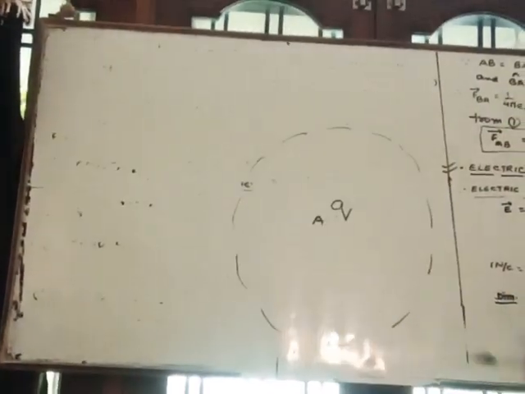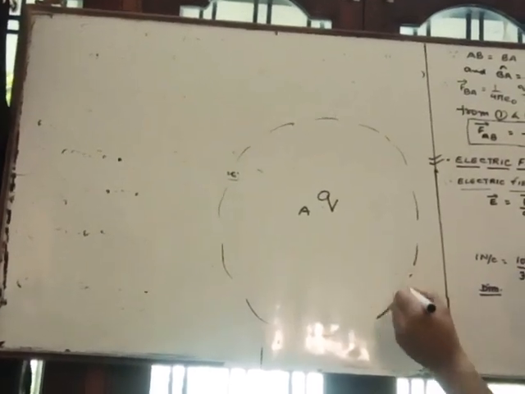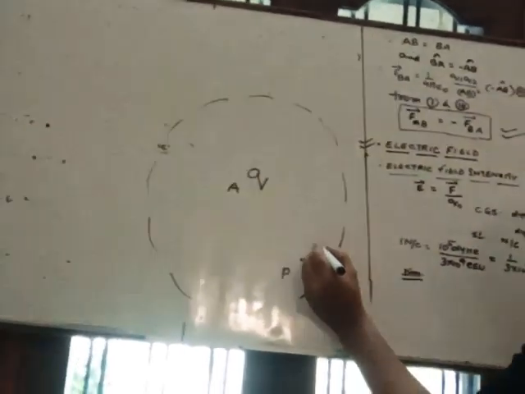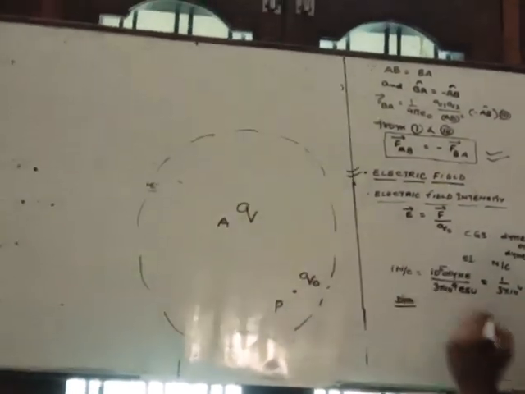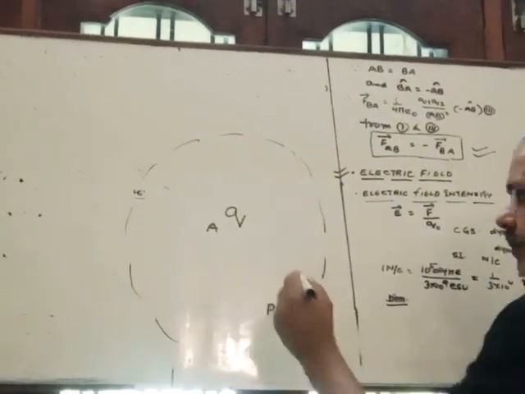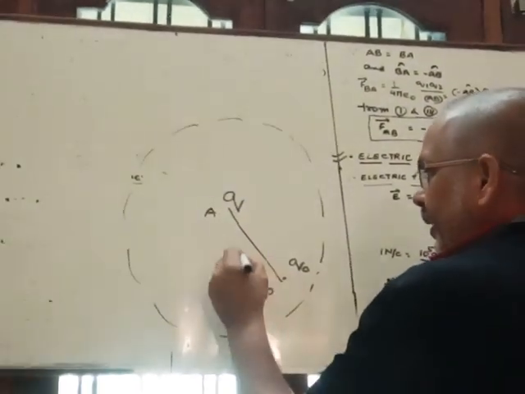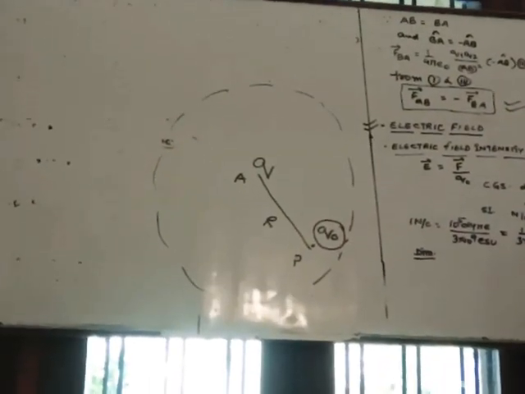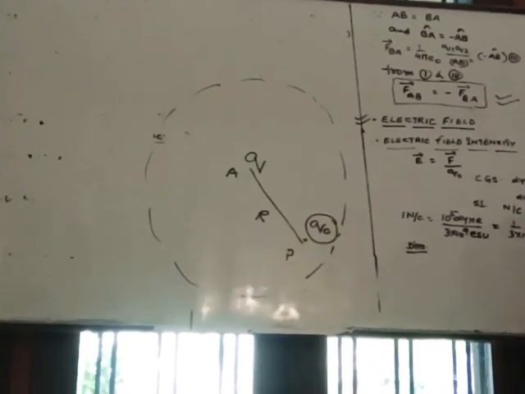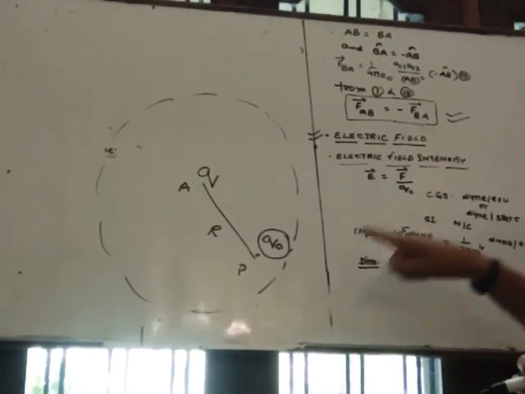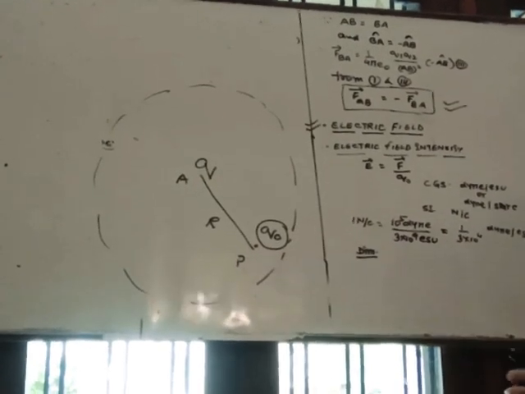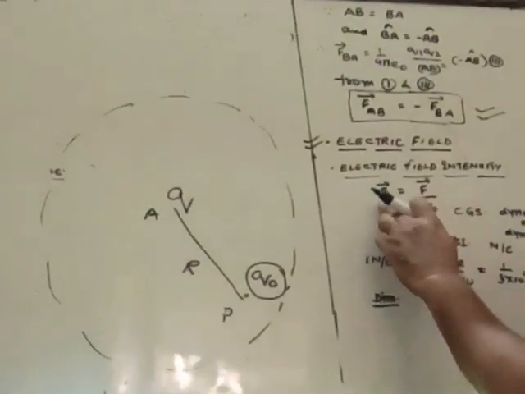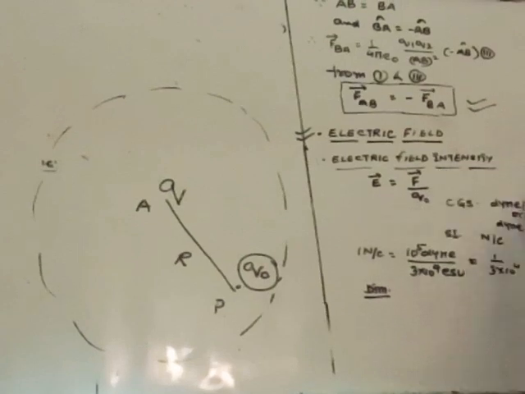Okay, now let's see what the electric field intensity is. Suppose it is the electric field, and what is the intensity at point P? For this purpose, we take a test charge, or you can say a unit positive charge, and keep it at this point P, and the distance between them is R. Then this charge will experience an electric force. That electric force per unit charge is called EFI, electric field intensity, at that point. It is a vector quantity, and the direction of electric field is along the direction of electric force.